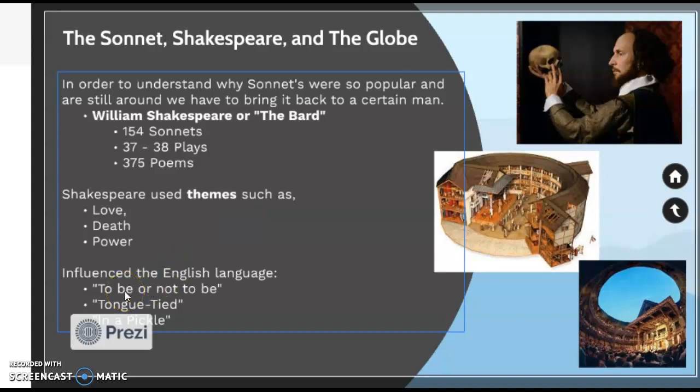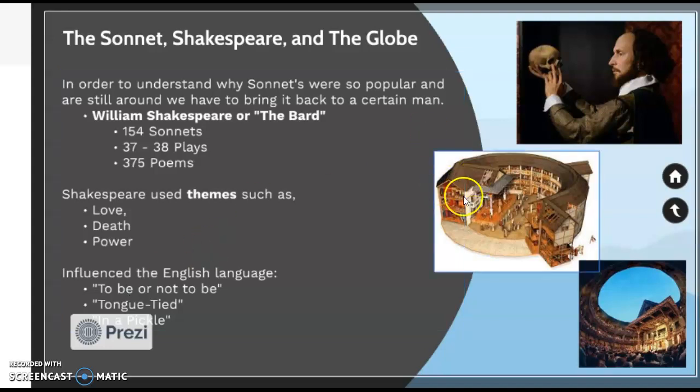If you've heard phrases such as to be or not to be, tongue-tied, in a pickle, these are all phrases that come from him, from his plays, from his work. So he really put sonnets on the map because of the sheer number, because he had a lot, and also because sonnets were something that people could relate to.